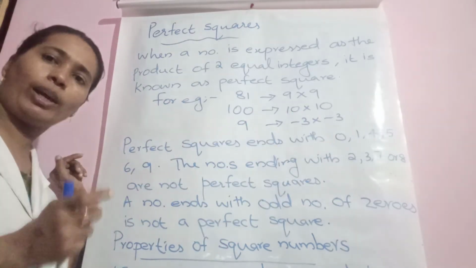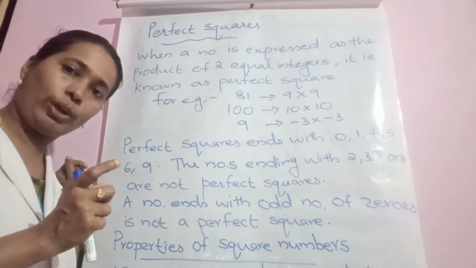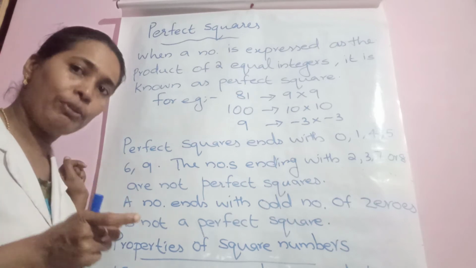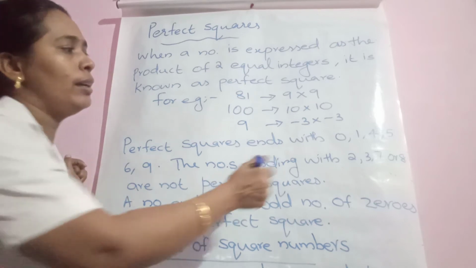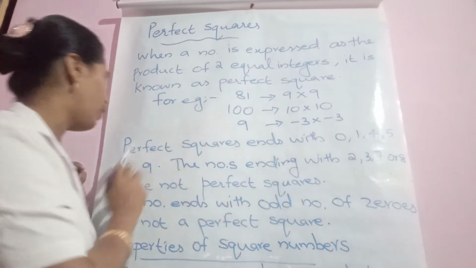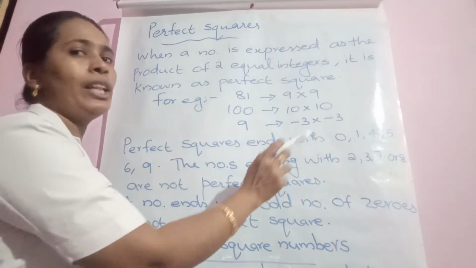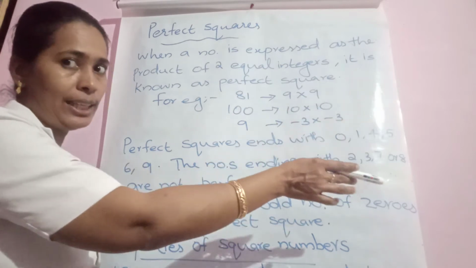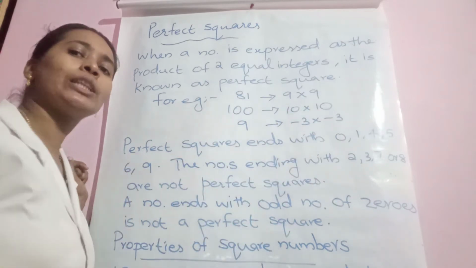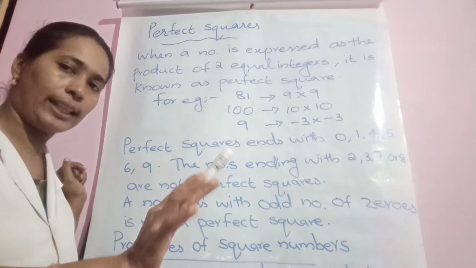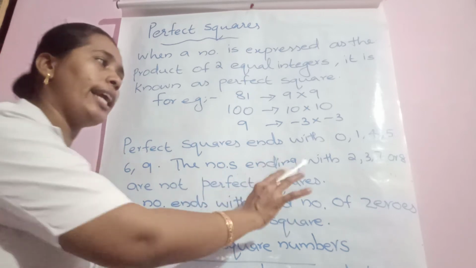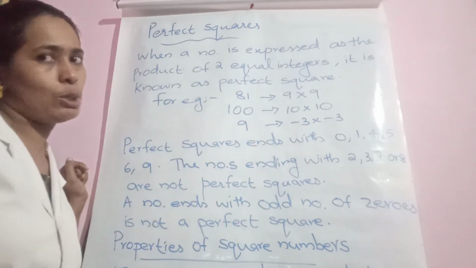A given number can be a perfect square only if it ends with 0, 1, 4, 5, 6 and 9. Suppose the numbers end with 2, 3, 7, 8, they are not perfect squares. We needn't apply any other things. Directly we can write they are not perfect squares.